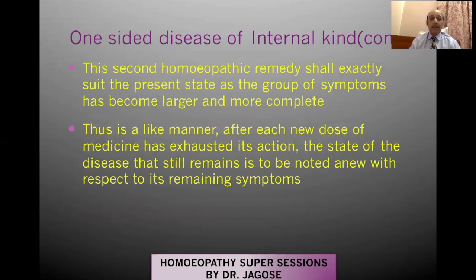This second homeopathic remedy shall exactly suit the present state, as the group of symptoms have become larger and more complete. So as you all know, after the first prescription, or after giving the first medicine based on few symptoms, some changes in the totality have taken place. Retake the case, find out the suitable second homeopathic remedy, because out here you're getting a larger group of symptoms in order to prescribe.